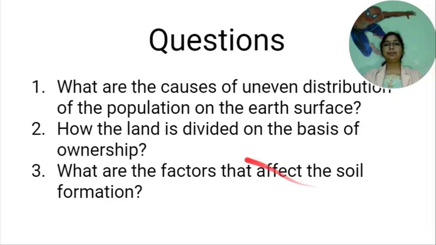Second one, how the land is divided on the basis of ownership. As you know, on the basis of ownership, the land is divided into private land and community land. And describe these two with side headings. Third question, what are the factors that affect the soil formation? The 5 factors, parent rock, climate, relief, organisms and time affect the soil formation. So here describe all these factors one by one.